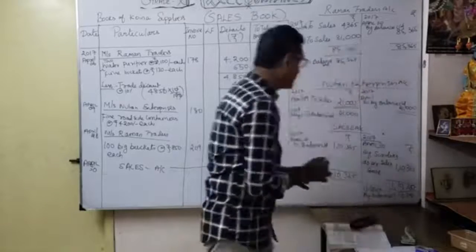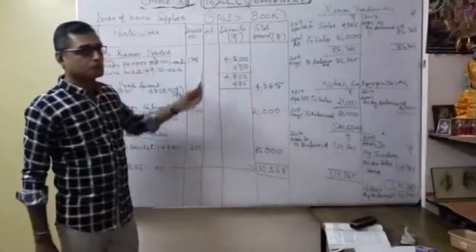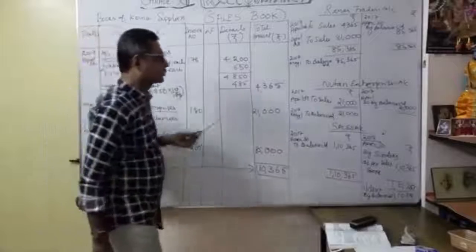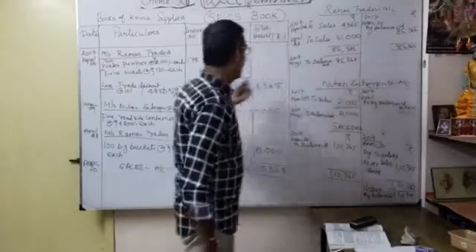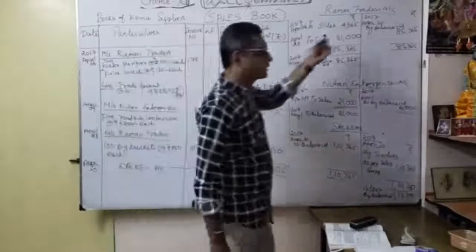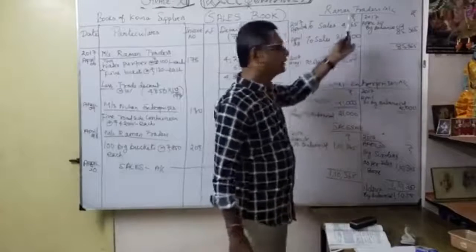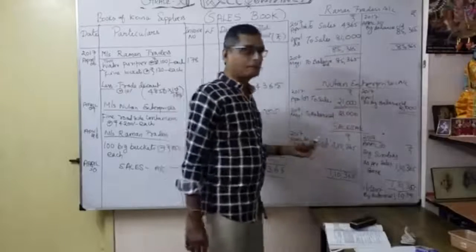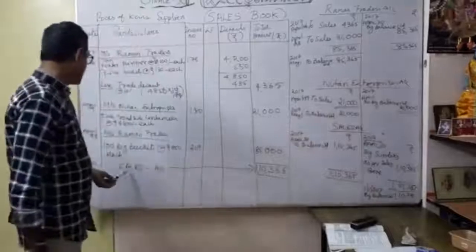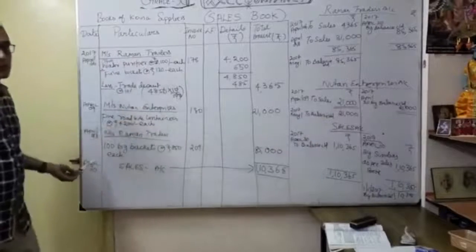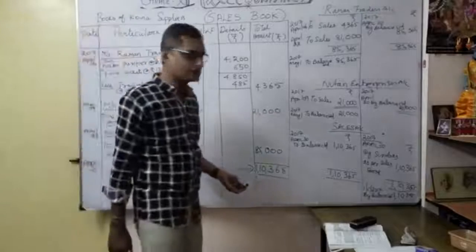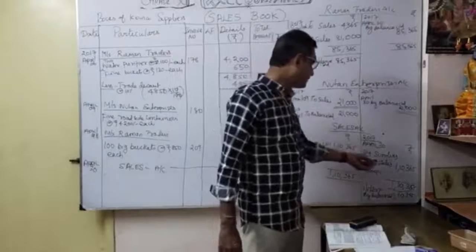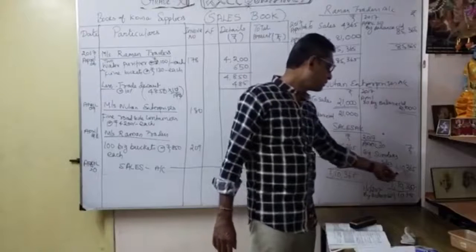So you can simultaneously open the sales book and the account of the sales book. You have to prepare the sales book, and from the sales book you create the accounts simultaneously. Whatever customer names appear here, you can create likewise, for any number of customers. So here Raman Traders account, Newton Enterprises account. Then after completion of the sales book, it is called the sales account for the month of April. Credit sales, only for the credit sales. So I'm going to transfer to the sales account by sundries as per sales book 1,10,365.